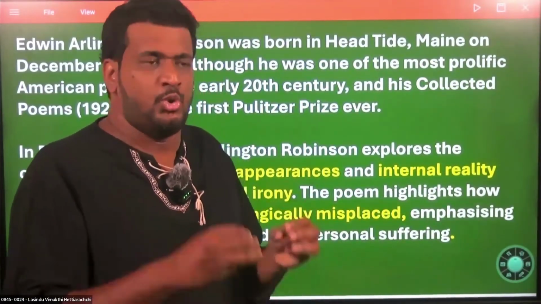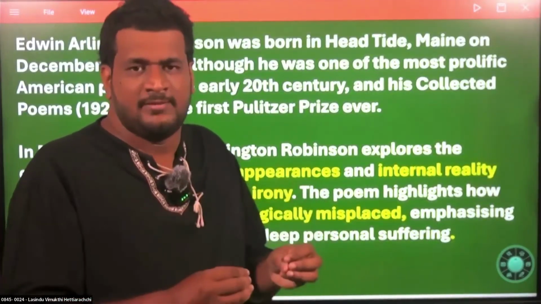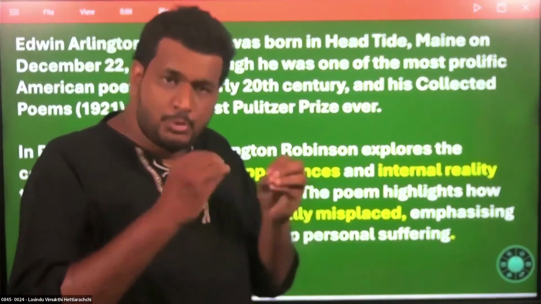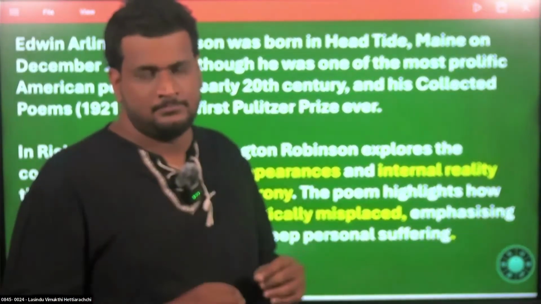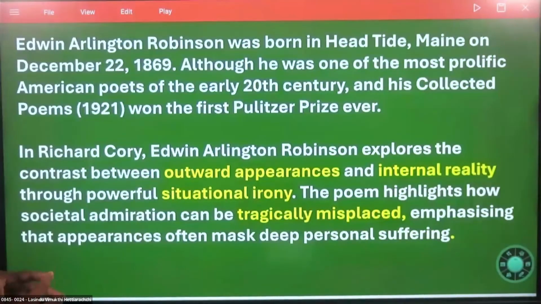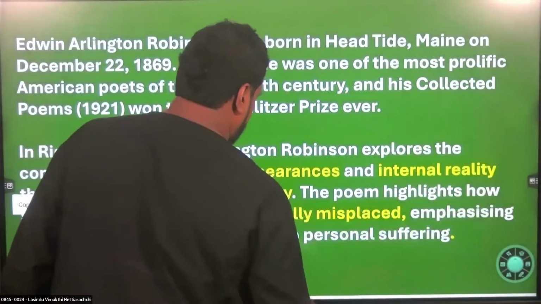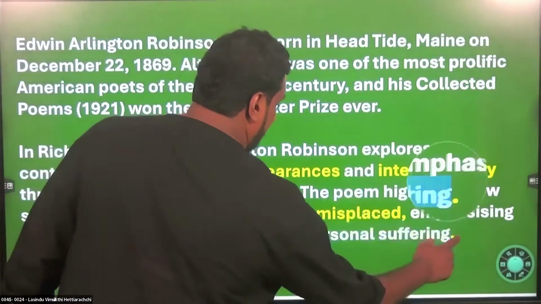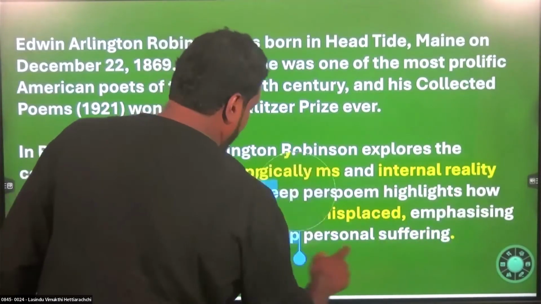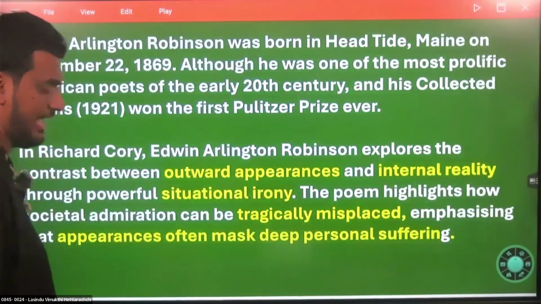That is the message. Every single judgment made by the people who live on the pavement, at the end of the day, the poet proves that they are wrong. They are wrong, right? This is what you have to pay attention to. Societal admiration can be tragically misplaced, emphasizing that appearance often masks deep personal suffering. This is what we call appearance versus reality, right? Sometimes we don't bother to see the reality because we always pay attention to appearance, not to the reality.